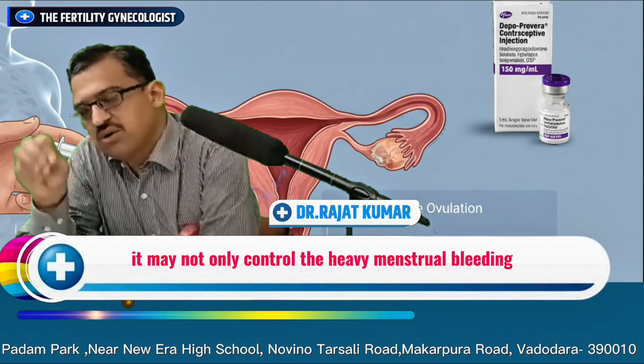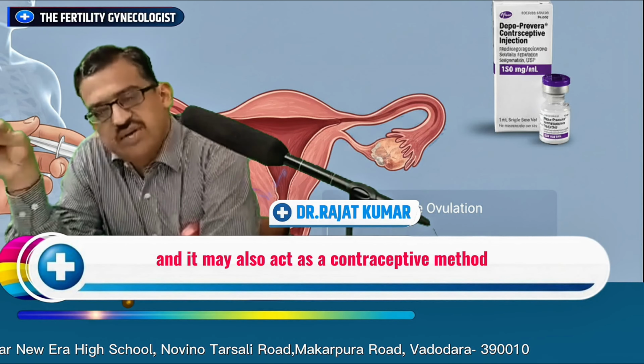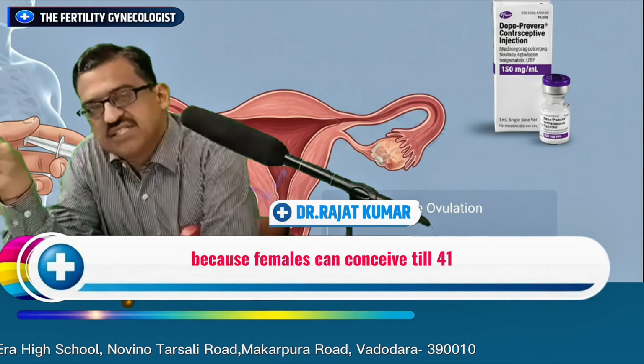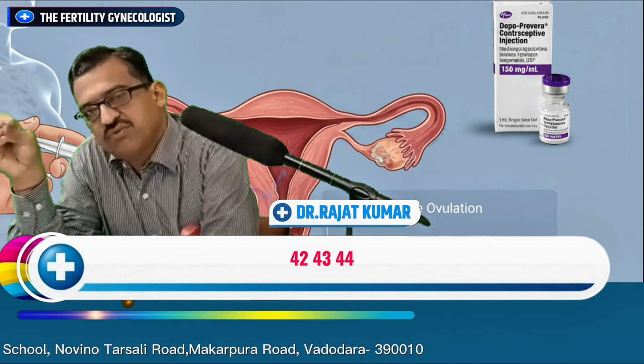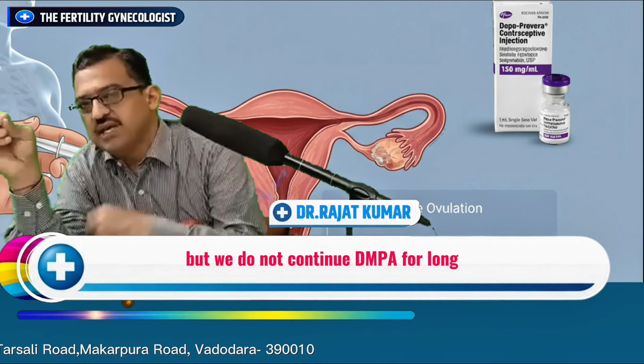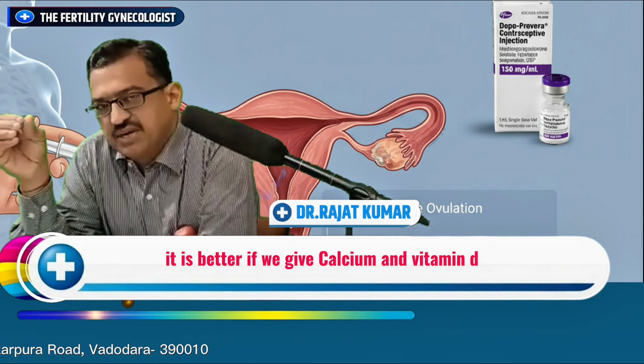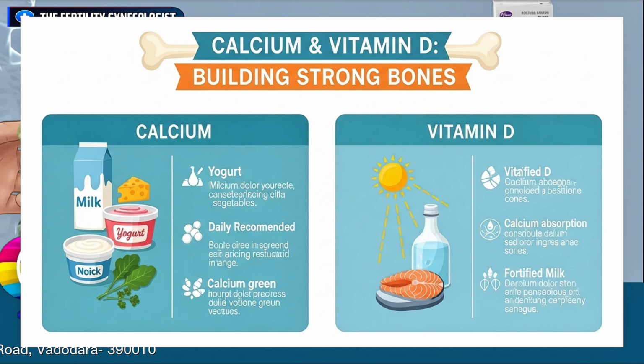It may not only control the heavy menstrual bleeding, it may also induce amenorrhea, and it may also act as a contraceptive method because females can conceive till 41, 42, 43, 44, 45. So it is best we can give DMPA, but we do not continue DMPA for long. And also in that age group, it is better if we give calcium and vitamin D supplementation.